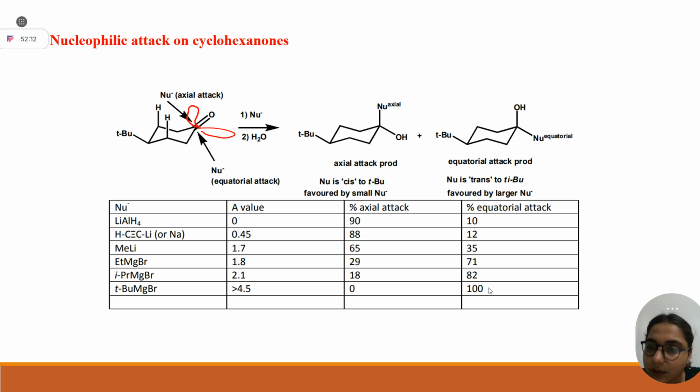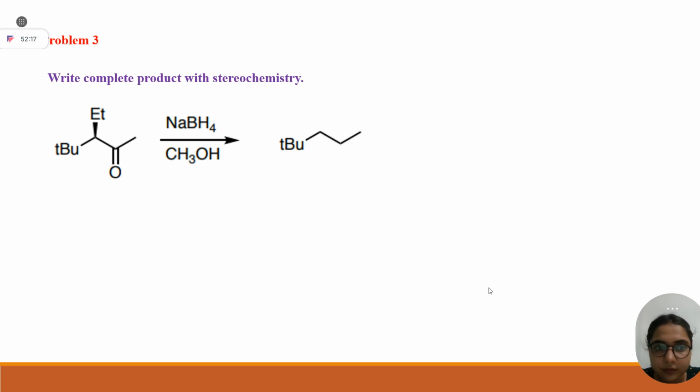Forget about models; if you know the concept which I have taught you, you can write it. Then tell me the stereochemistry of this product. Before that, which model will you apply here? Felkin-Anh model.